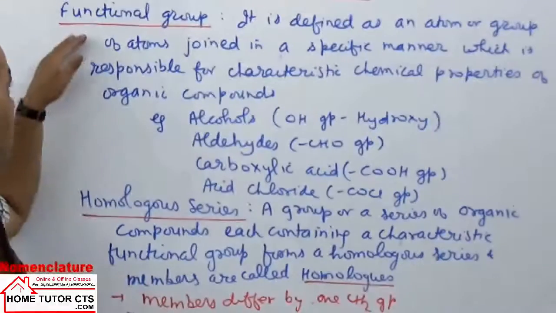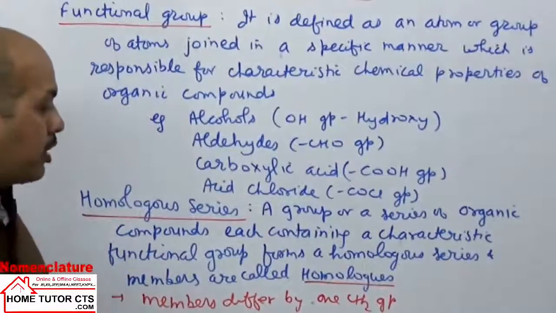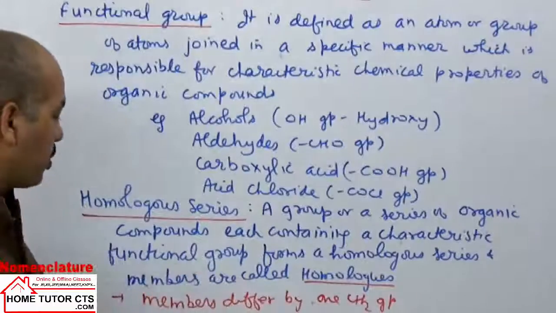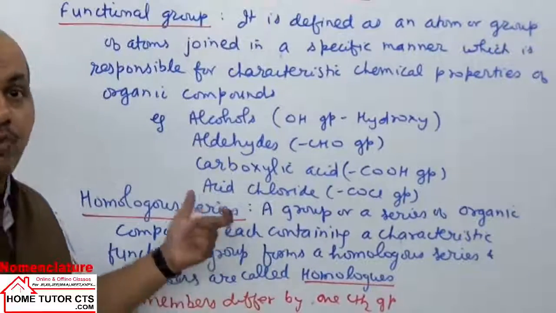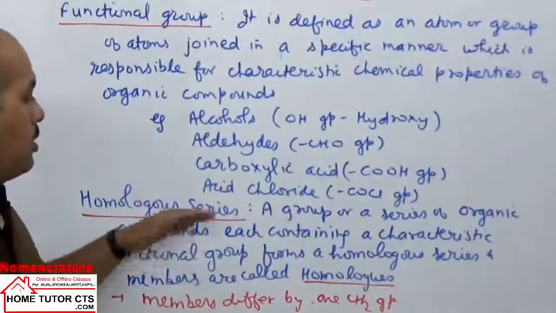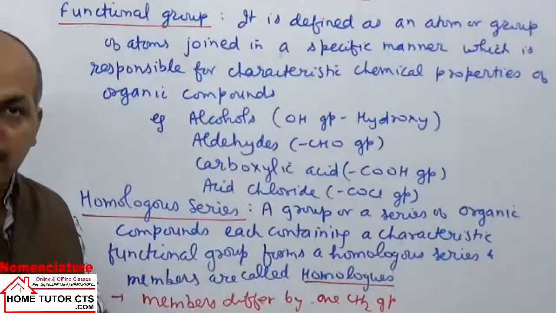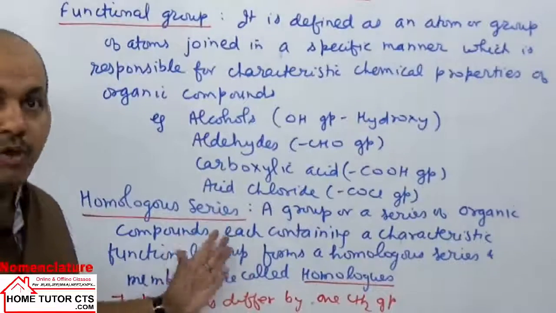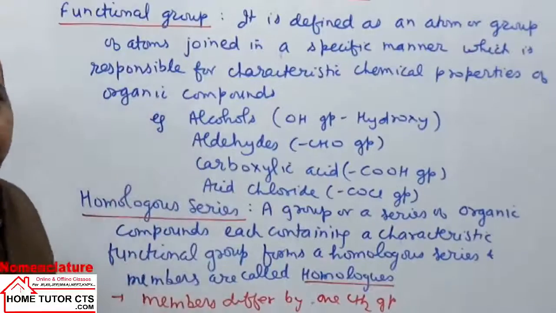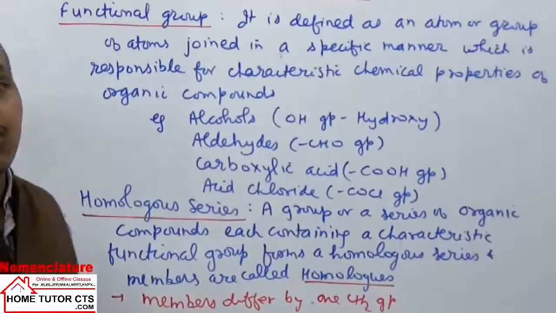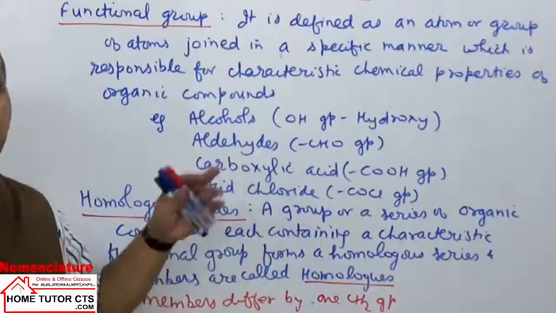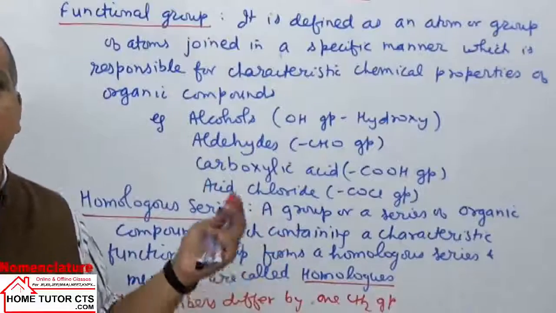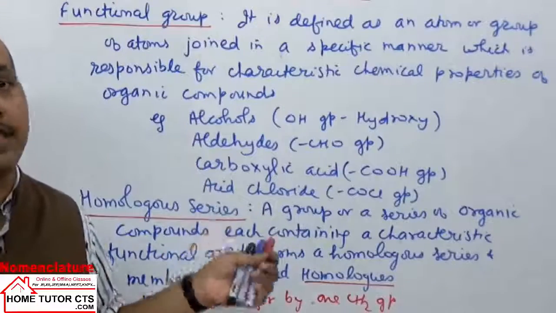So that is the introduction of functional group, homologous series and homologs, and this difference of one CH2 group. In a homologous series, different homologs or compounds have the same functional group and the same general formula. Now after this we take compound nomenclature. For writing the compound names we will take two methods. One is called common names and one is called IUPAC names.